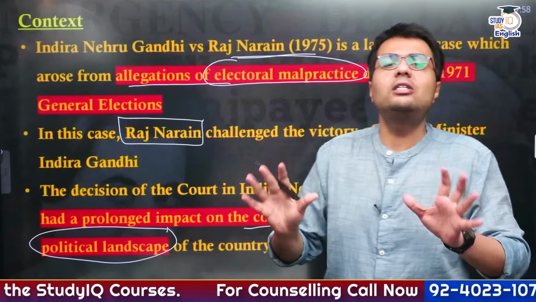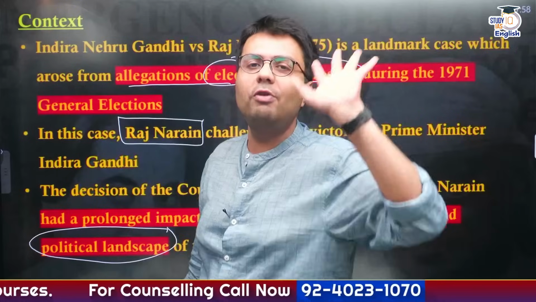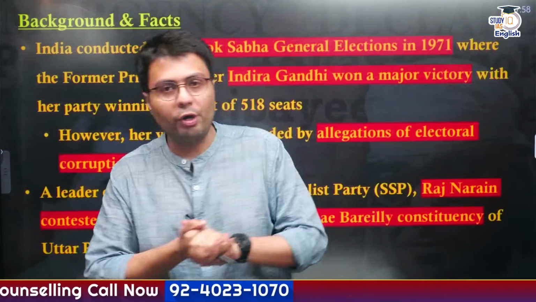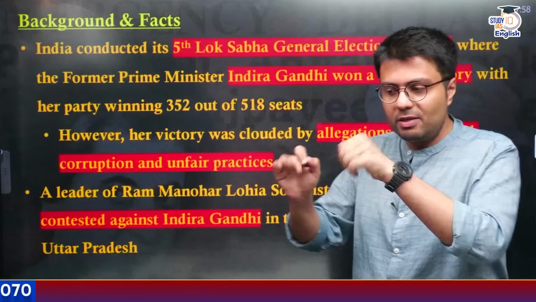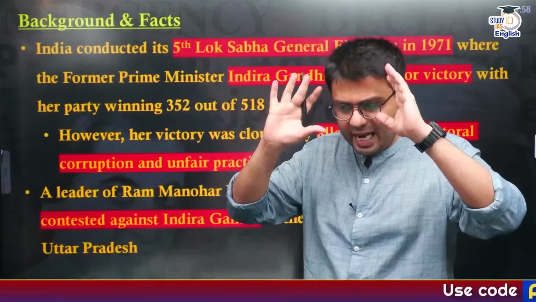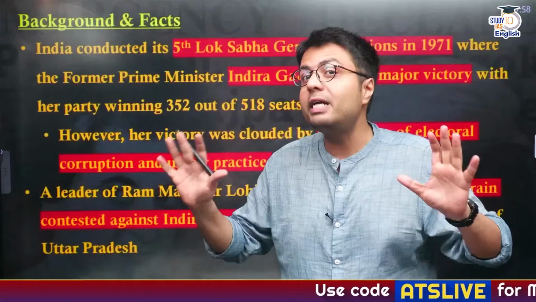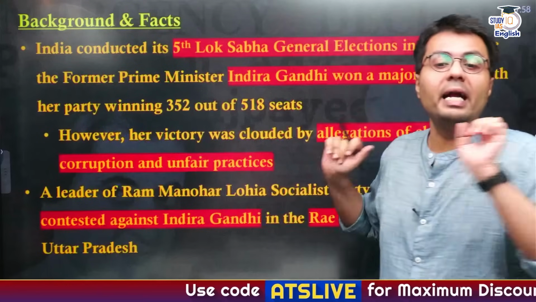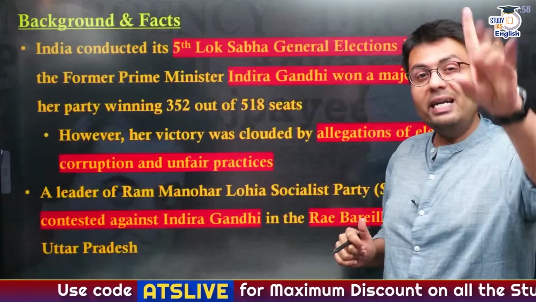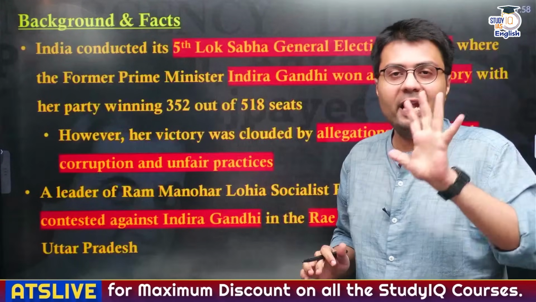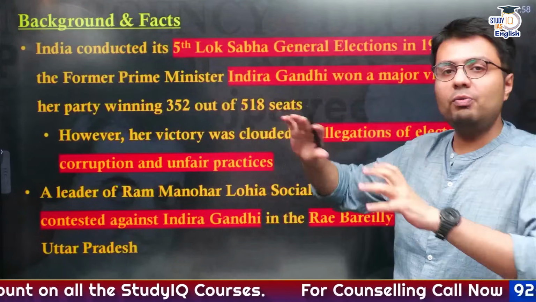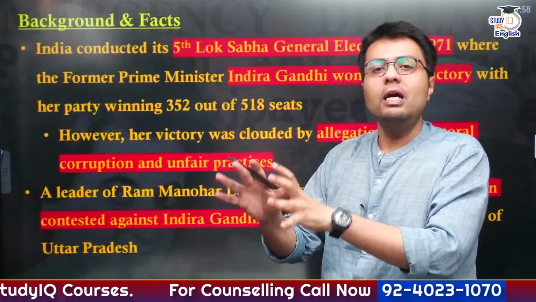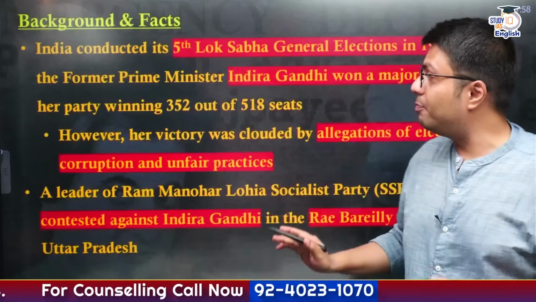I will let you know each and everything that you need to understand from this case from the exam's point of view. First, let us understand the background and some important facts relating to the case. It will help you understand what was happening back in 1971 till 1975. India conducted its fifth election to the Lok Sabha in 1971, and this election was won by the Congress party, who was also the incumbent government at that time.